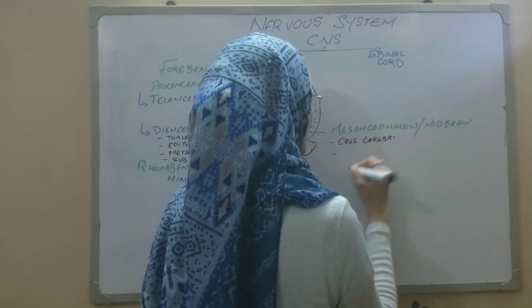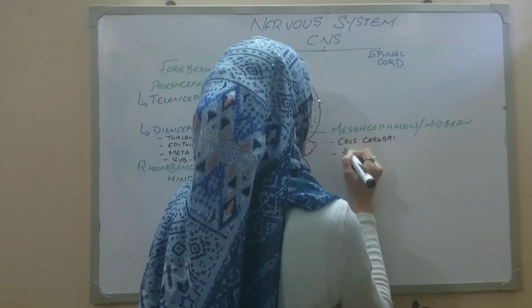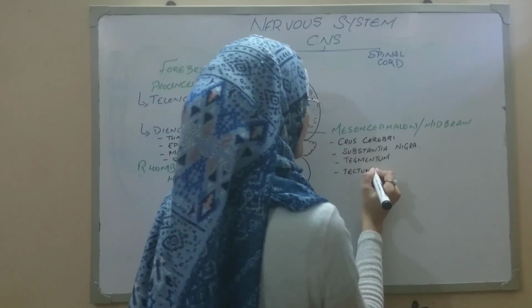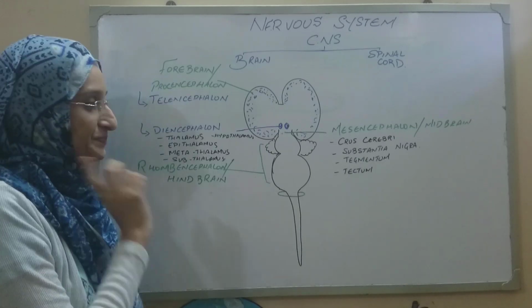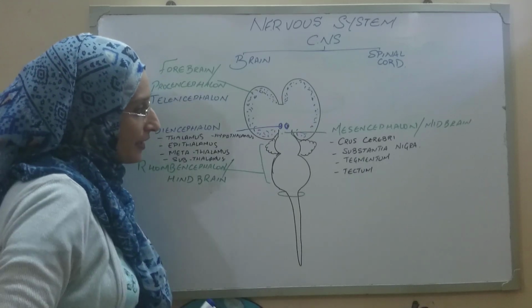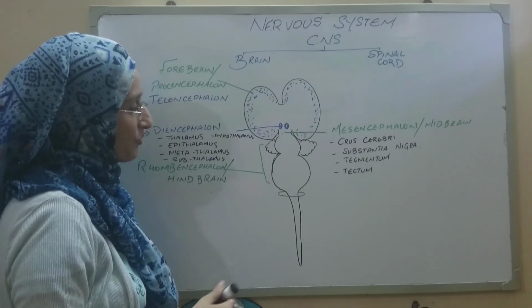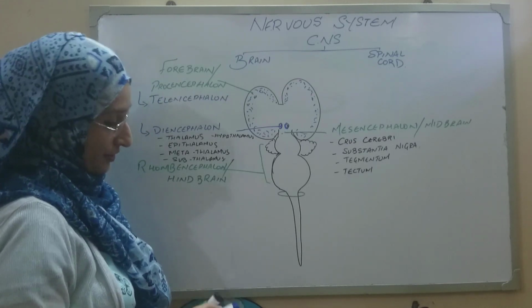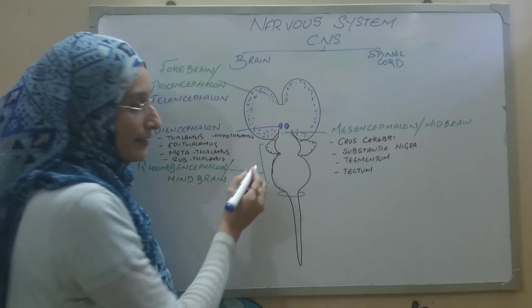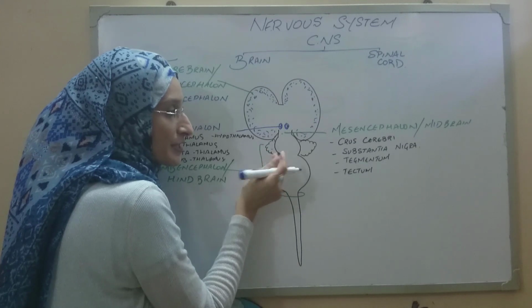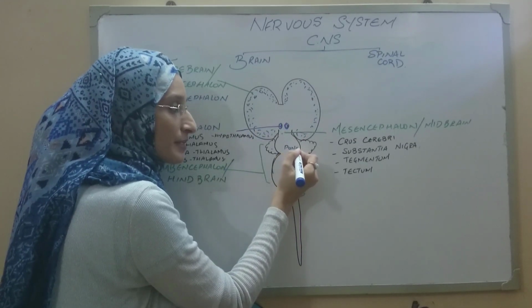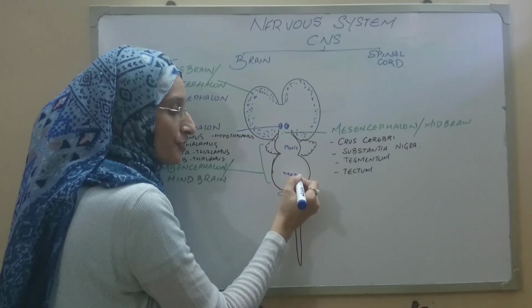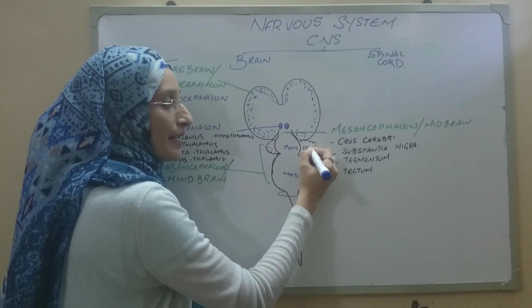And in between the crus cerebri and the tegmentum, we have substantia nigra, tectum. Now let's talk about the rhombencephalon, or the hindbrain. Can you actually appreciate the three most important components, or the swellings? This component, which is present behind the pons, this is pons, this is medulla oblongata, and this is your cerebellum.